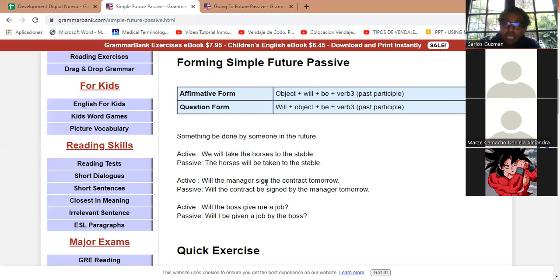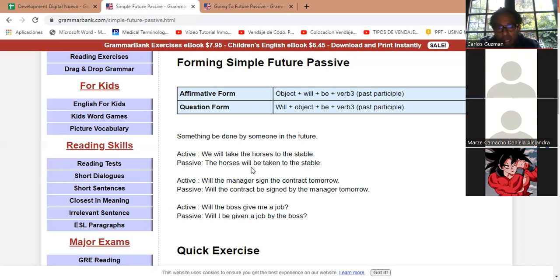Will the contract be signed by the manager tomorrow? Will plus the object plus be plus the verb in the past participle. This is a regular verb, sign, firmar, so we just add ed at the end. Will the contract be signed?